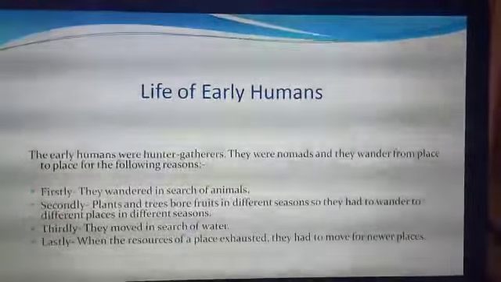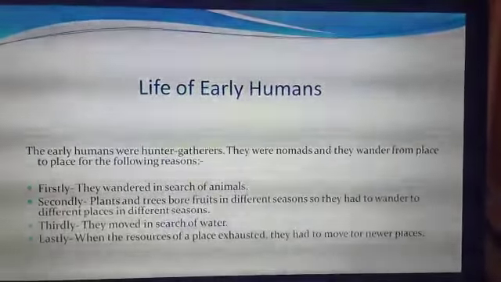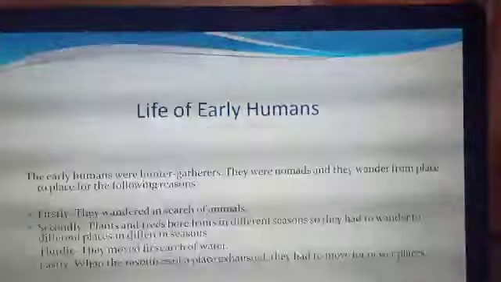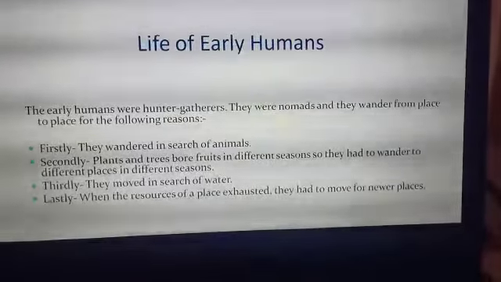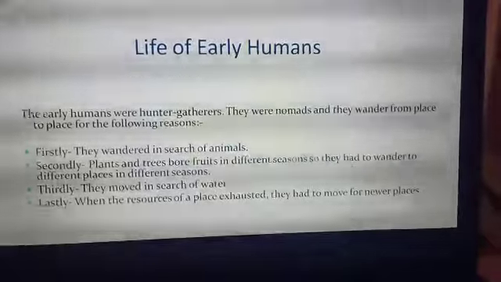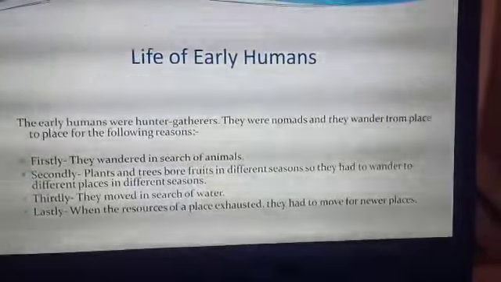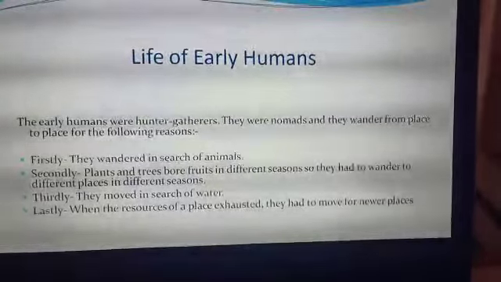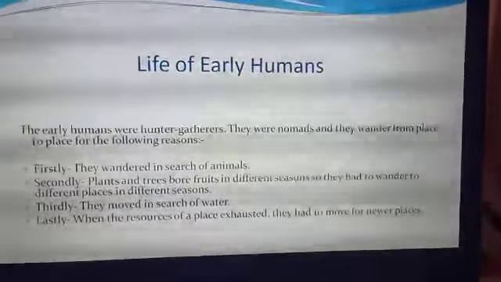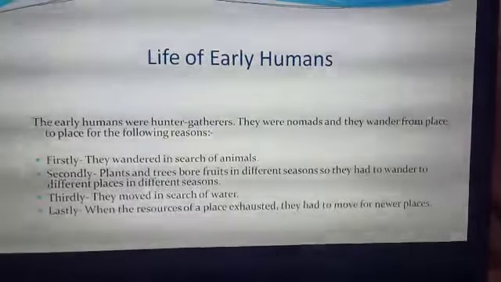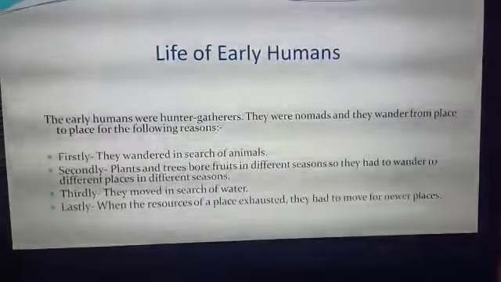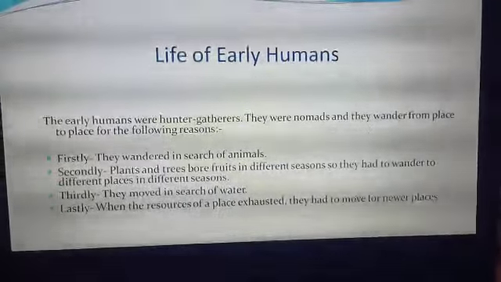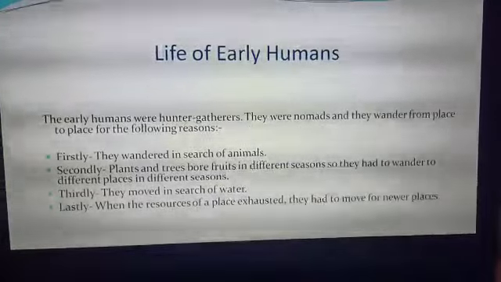Now we will discuss how they lived in that period. The early humans were hunter-gatherers. They were nomads and they wandered from place to place in search of so many things. There were so many reasons behind their wandering. The first one is they wandered in search of animals. Students, as you know, animals could not stay at one place. So did the early humans also.